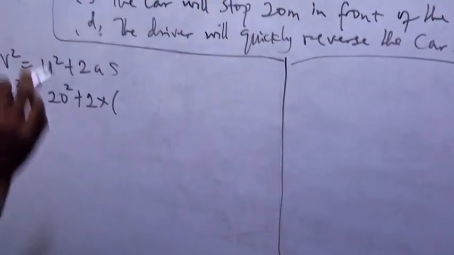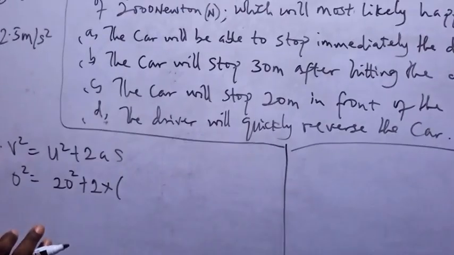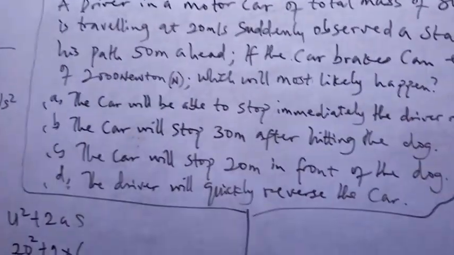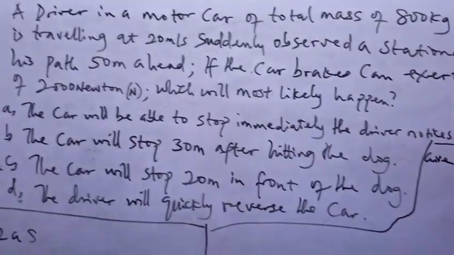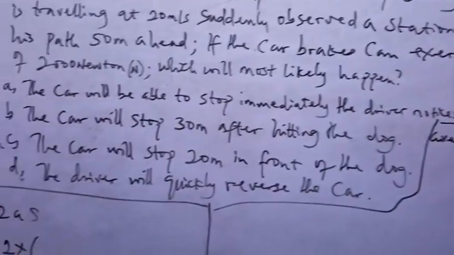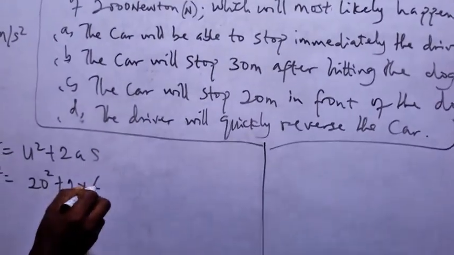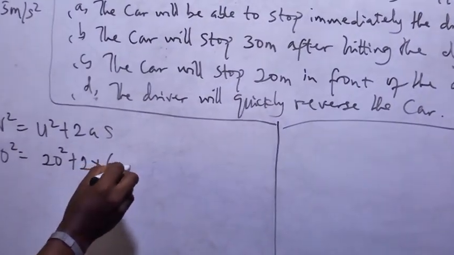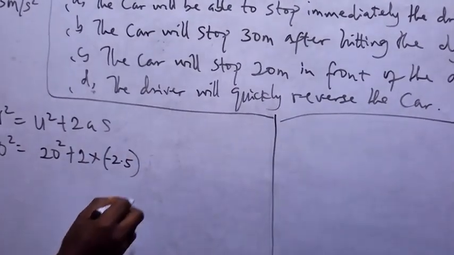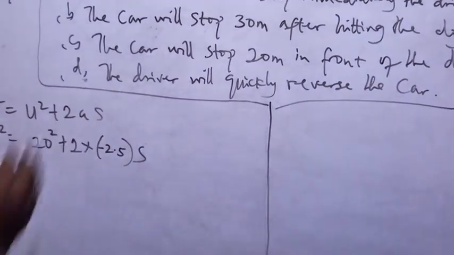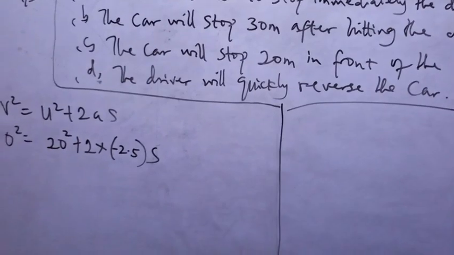Now remember, the car was decelerating because the driver applied the brake on seeing the dog. So this will be a deceleration. I assume that this becomes minus 2.5, multiplied by s, which is the distance we're looking for.